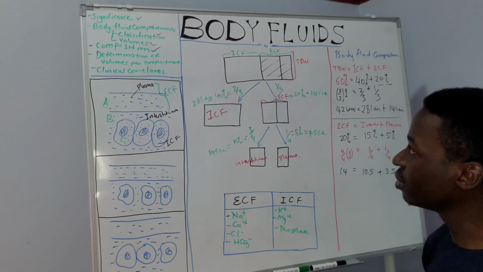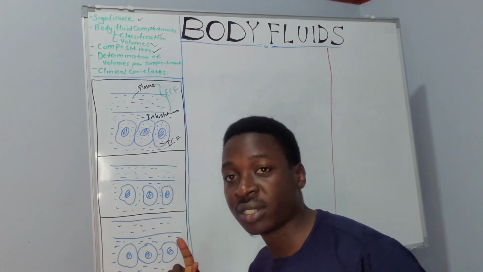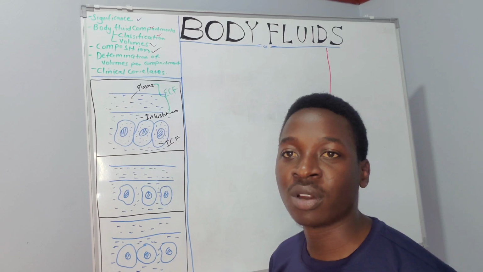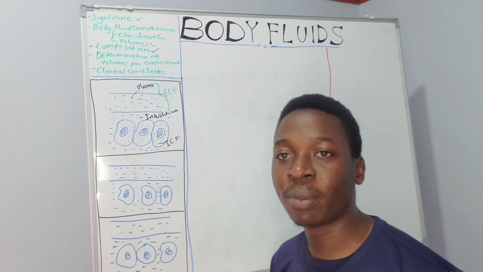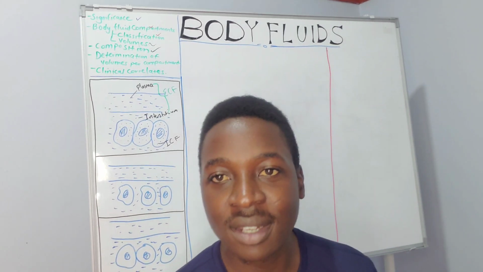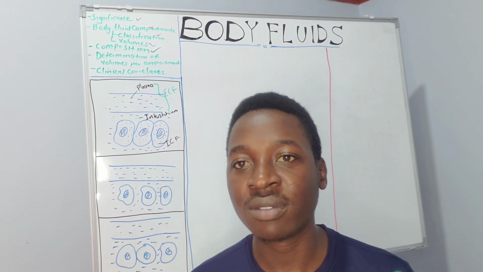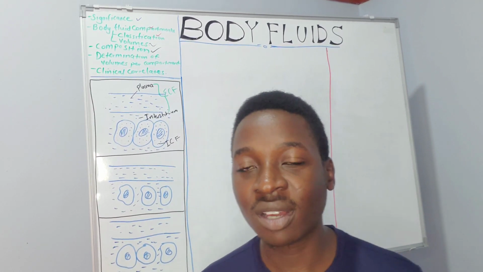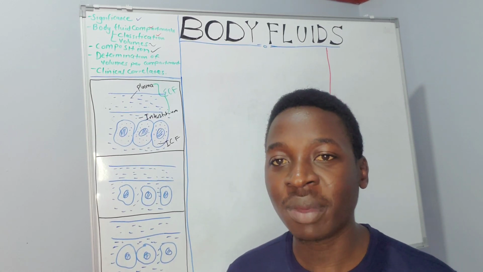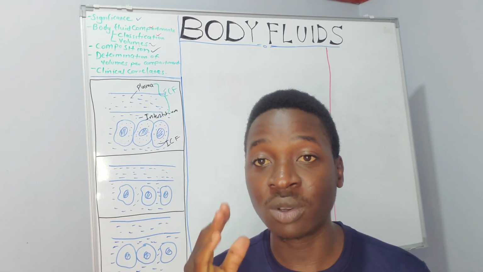Then let's see how these volumes are actually determined. For the body fluid compartments determination, we want to determine the different volumes of the body fluid compartments, and we want to know how they are determined. The principle behind this is understanding the different markers that are used in determination of the body fluid compartments. These markers have unique physical characteristics that make them suitable to determine a specific or a given body fluid compartment.